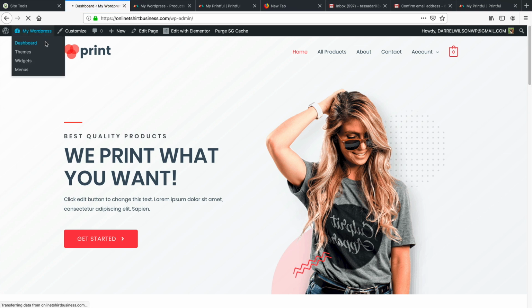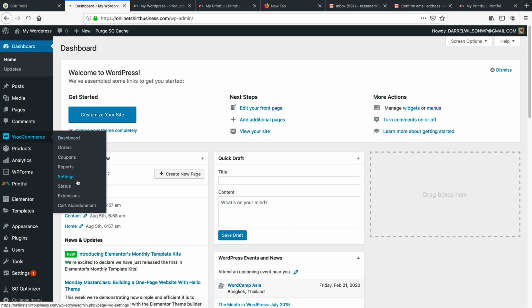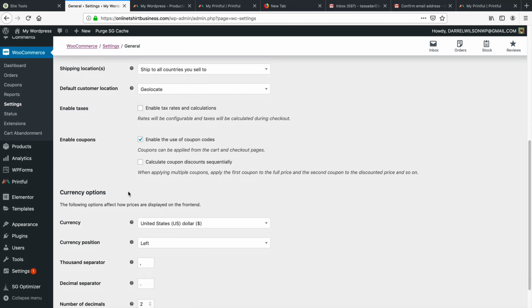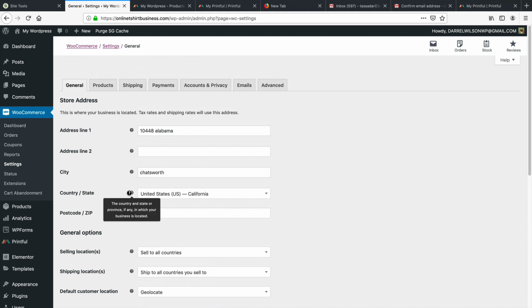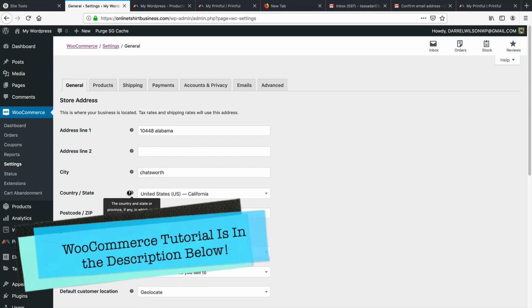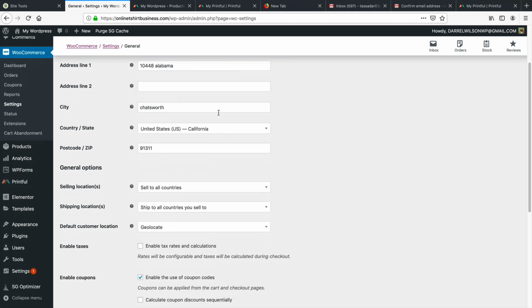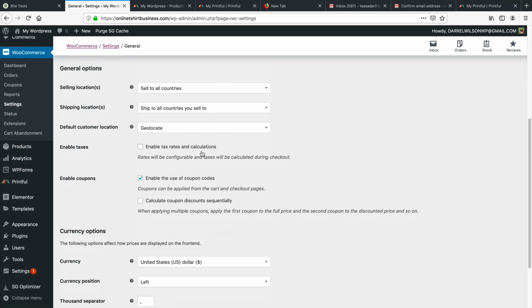Actually, I want to check something really quickly. I'm going to go to WooCommerce and go to settings. Earlier we talked about the WooCommerce setup wizard and everything like that. All of the options right here are basically what it was talking about before. I'm not going to go into every single detail on the WooCommerce plugin because I already have a full tutorial on it in the description below. But generally, guys, it's pretty easy to set up. It's basically asking for general information, like products, shipping, emails. There's another plugin out there that makes some really nice emails, but I'm not going to cover that in this video. But you'll get it as you go along. Trust me, just mess around with it.